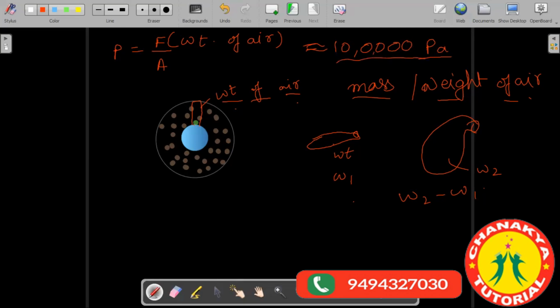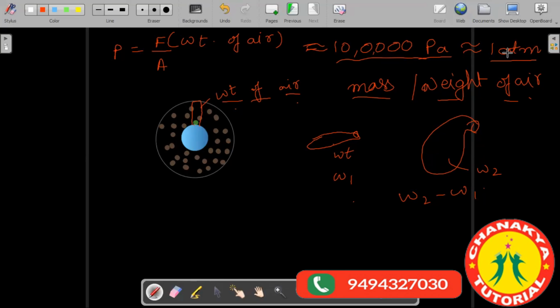The pressure due to the atmosphere is about 100,000 Pascal, which we call as 1 atmosphere. So now I think everyone has understood about the atmospheric pressure. Yes, sir. Okay. One more thing.